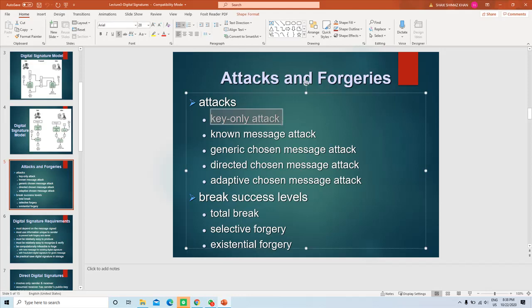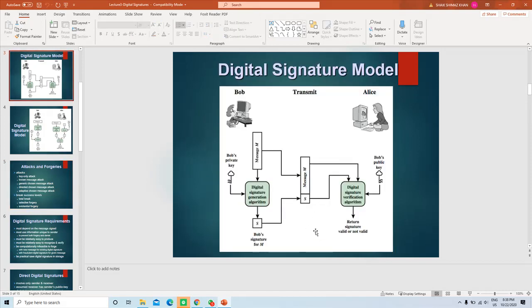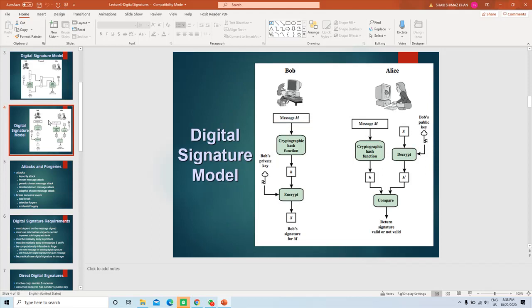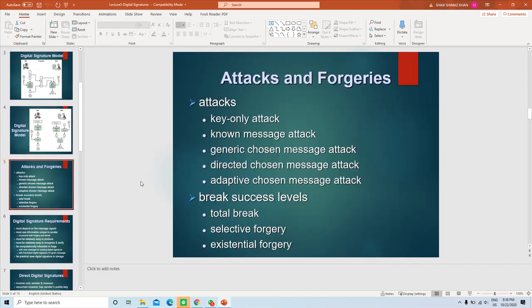What is a key only attack? Let's say there is an attacker in the middle. So Bob is communicating with Alice, and there is an attacker who wants to break the signature. Just assume this scenario in your mind.